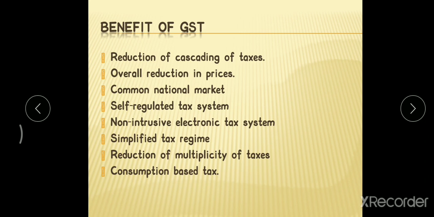Self-regulating taxation system. Okay, it is a self-regulated tax system for the transactions entered into. If you enter a transaction with any supplier, any service provider or any manufacturer, the documentation here is very important. On such purchases or consumption of services, we pay GST on our purchases of service or product with proper documentation. I told you, in the nature itself, we need to have an invoice bill. Okay, the invoice bill is very important to calculate the GST.